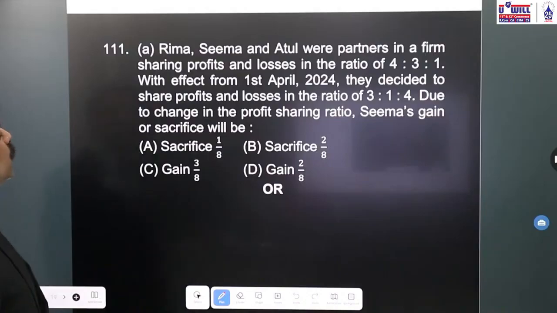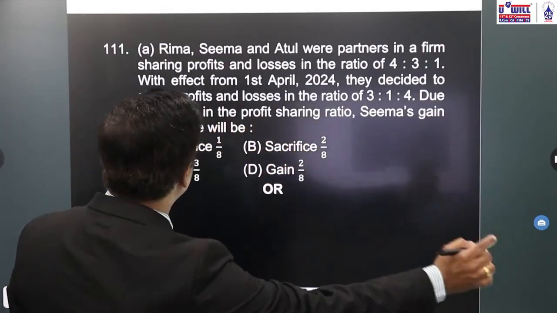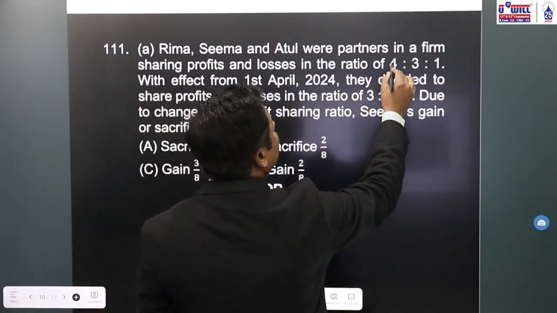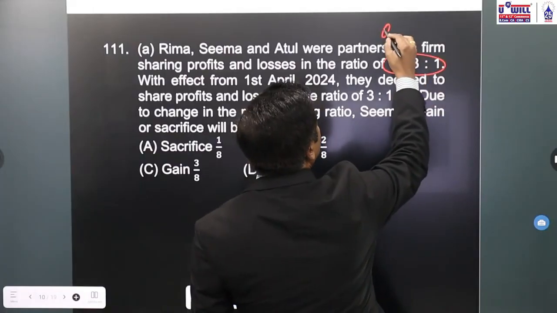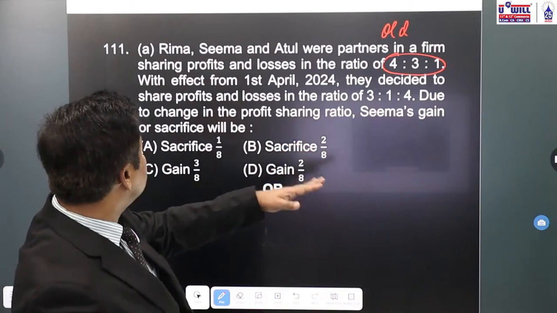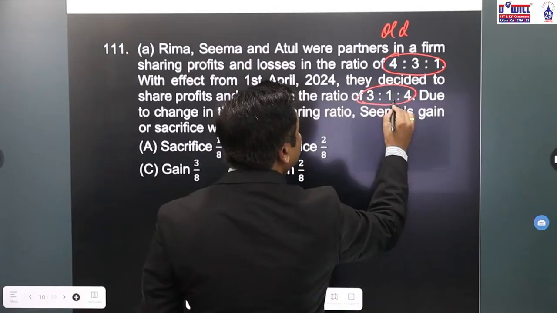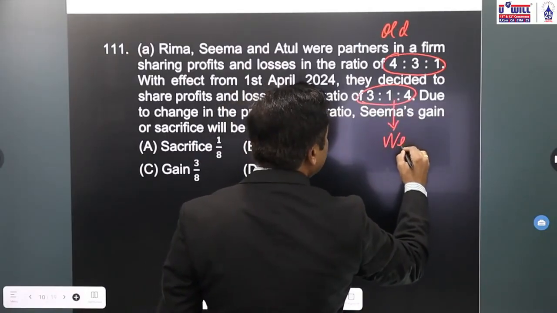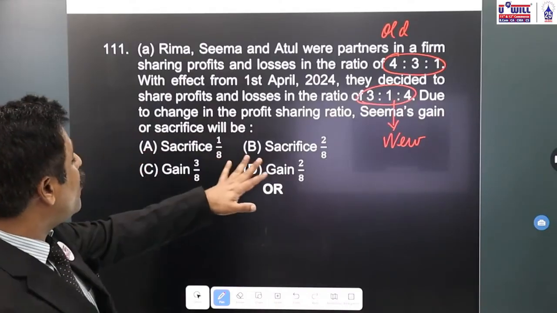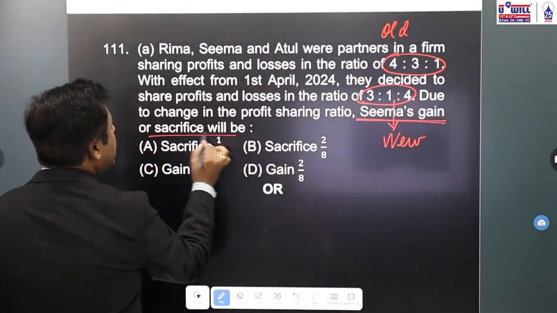Going further, question 11A. Rima, Seema and Atul were partners in a firm sharing profits and losses in the ratio of 4:3:1. That is the old ratio. With effect from 1st April 2024, they decided to share profits and losses in the ratio of 3:1:4. What is this? This is the new ratio. Due to change in the profit sharing ratio, Seema's gain or sacrifice will be.